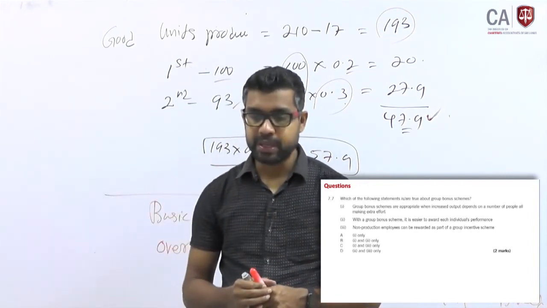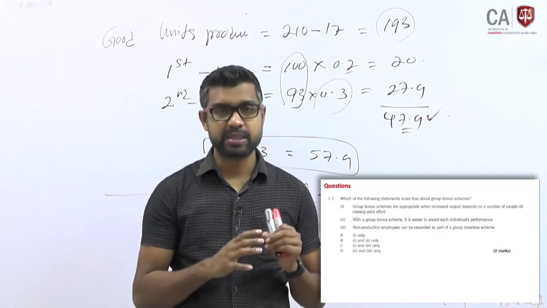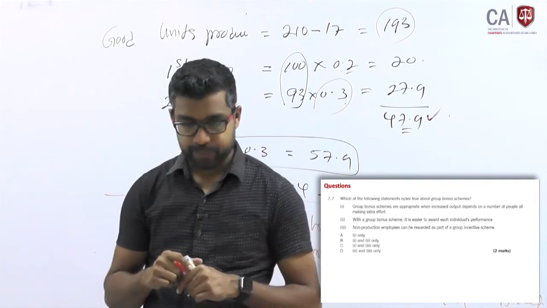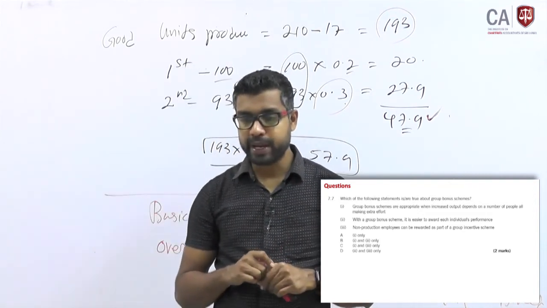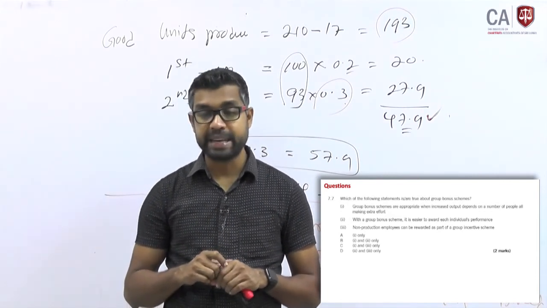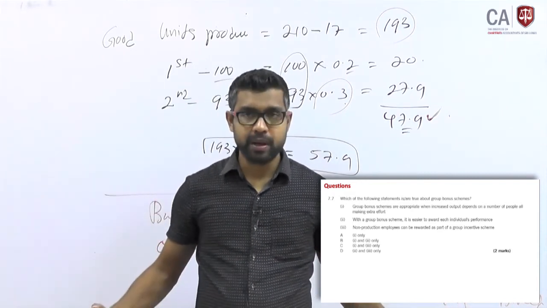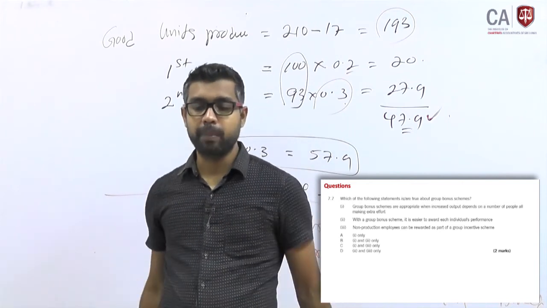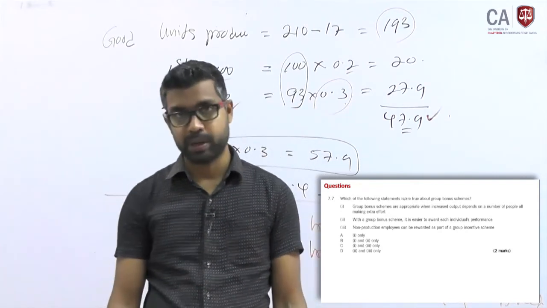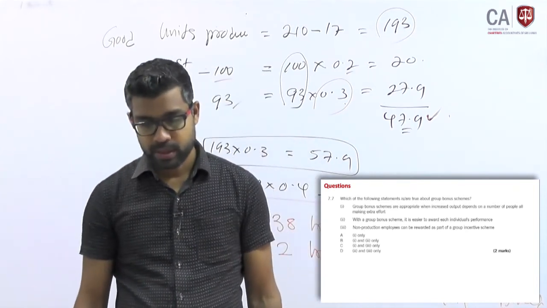Which of the following statements is true about group bonus schemes? Remember we have discussed that. They are asking for the correct statement. Group bonus schemes are appropriate when increased output depends on a number of people all making extra effort. Very correct. If a group of people work together to get the outcome, then you have to give the bonus for that group of people, not for individuals within the group. That statement is correct about group bonus.